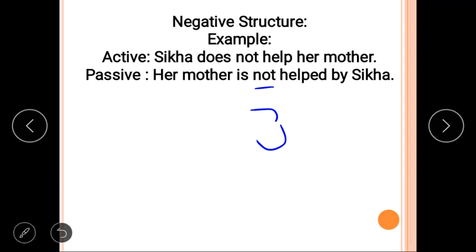Her mother is the subject, "is" is the helping verb, and "not" comes at number 3. So, Sikha does not help her mother. I have already told you that do and does will be removed in passive sense. We never use do or does as a helping verb. So we can say, her mother is not helped by Sikha. This is the passive sense.